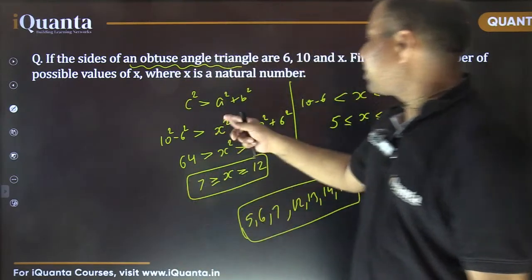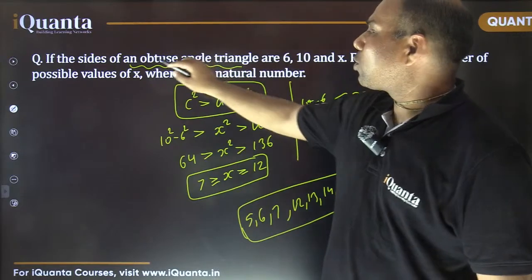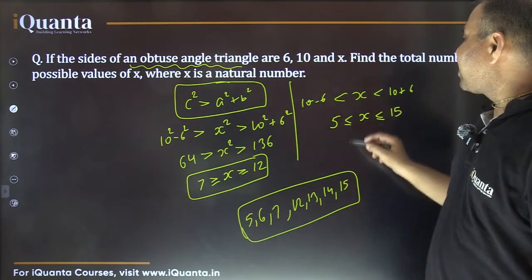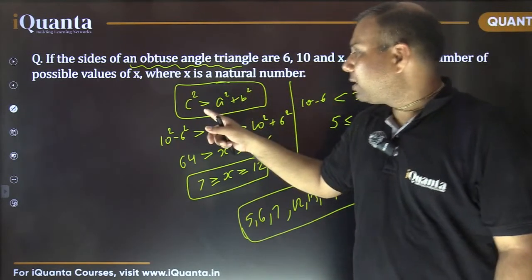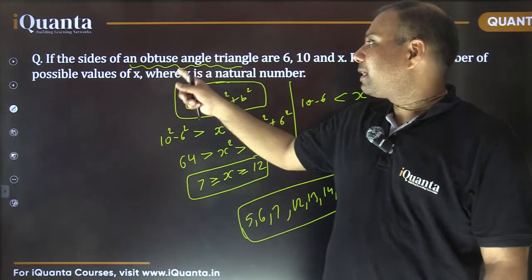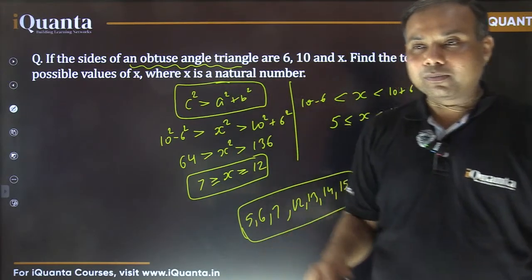So this condition we have already discussed. We just need to introduce this one extra condition for this triangle to be an obtuse angle triangle. So basically we have used 2 conditions. One was the condition for the triangle to be formed, and second was the condition to confirm that the triangle becomes an obtuse angle triangle. So what was that condition? The square of the longest side must be more than the sum of squares of the other 2. Is that fine?